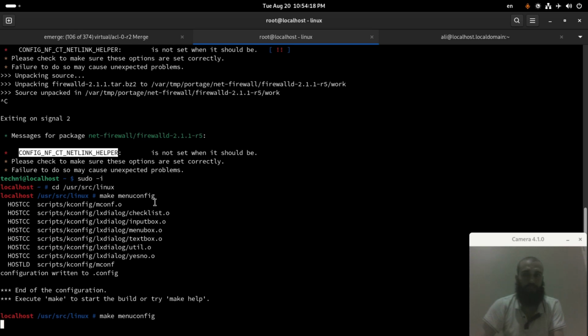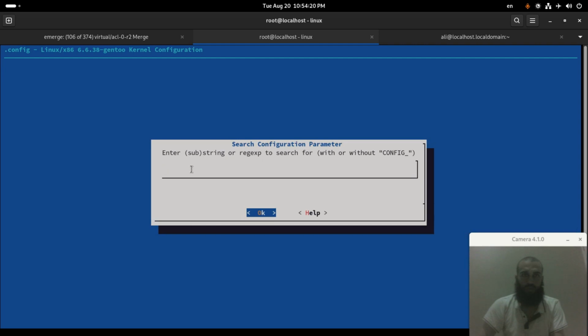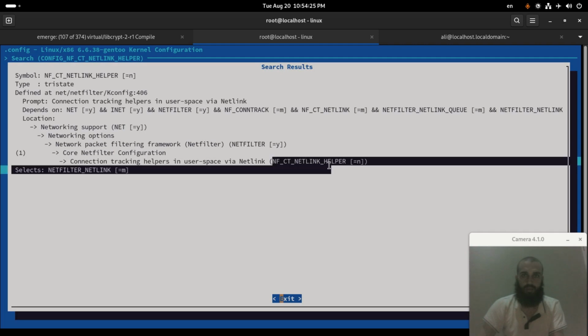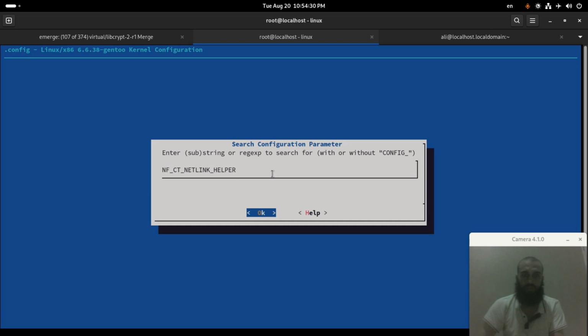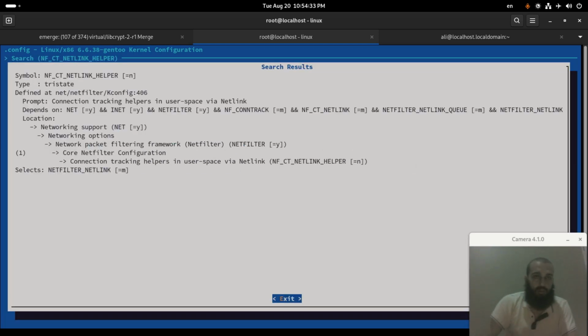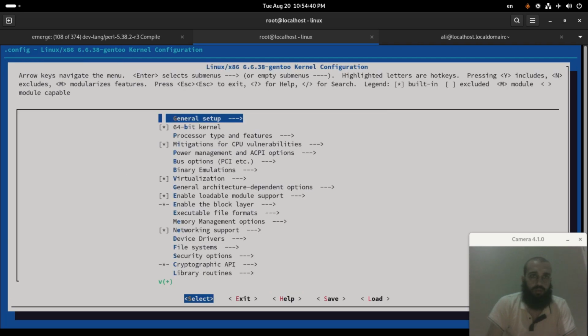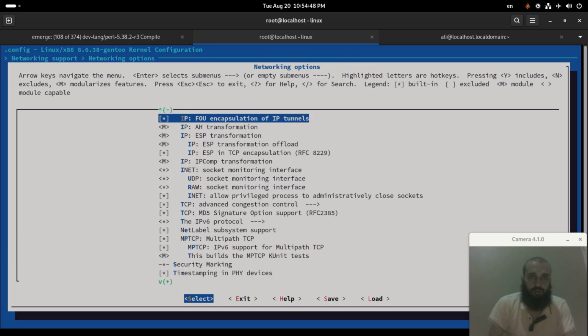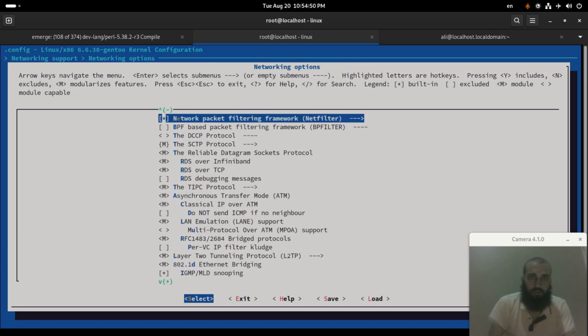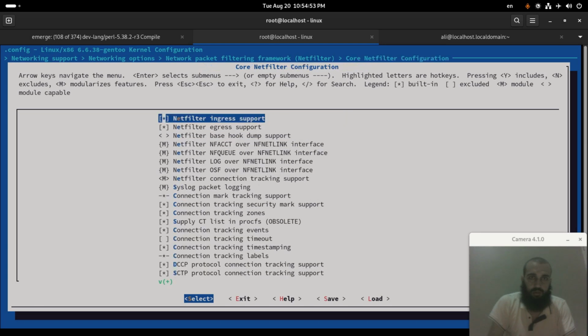So we go make menuconfig again, and then this one like this. We take this one, we need this one here. So it should be network support, network options, network packet filtering framework, network support, network options, this one, core, this one.